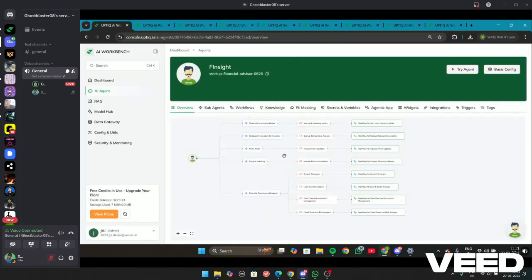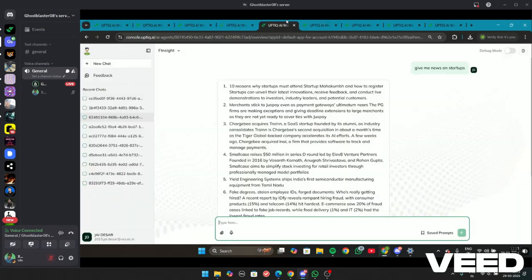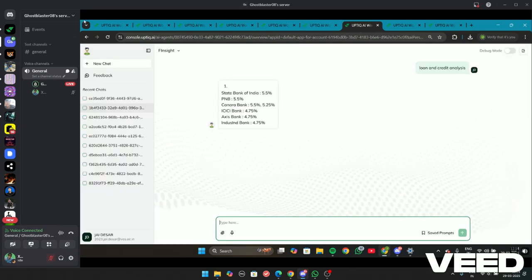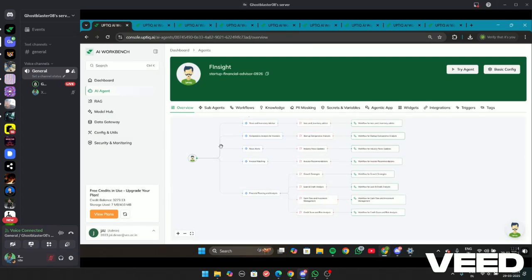Another sub-agent we have implemented is the loan and credit analysis. This is the workflow of the loan and credit analysis sub-agent. It's the same web crawler, but this time it passes through bestfd.in, which contains information about various fixed deposits across India. Another sub-agent we have implemented is the cash flow and investment management sub-agent.